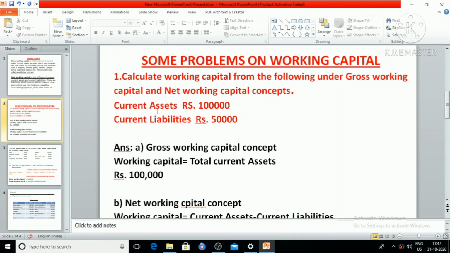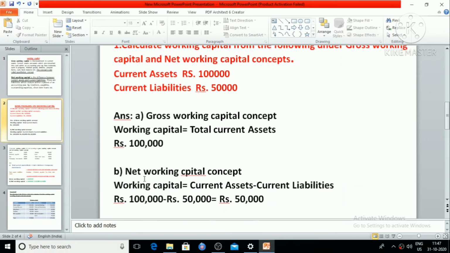We have total current assets 1 lakh, so gross working capital is 1 lakh. Then as per net working capital concept, we already studied that it's the difference between current assets and current liabilities. So here it would be 1 lakh minus 50,000 is equal to 50,000. So gross working capital is 1 lakh and net working capital is 50,000.